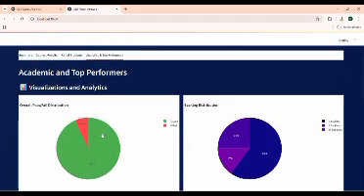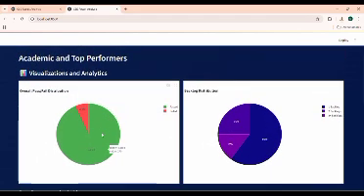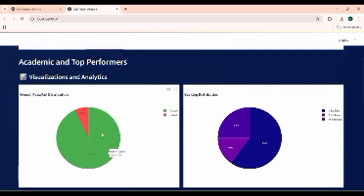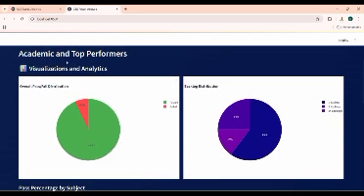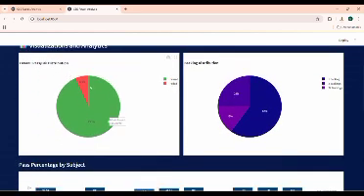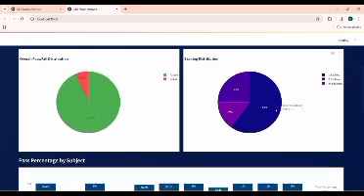Now the fourth section is the analytics and top performance section. Here we have provided some data visualizations. This is created using Streamlit to make it dynamic instead of just static, so it will change as you change the file. The first visualization that we have provided is the overall pass and fail criteria. For example, in this particular semester, we have got 93.1% students passed and 6.9% failed.